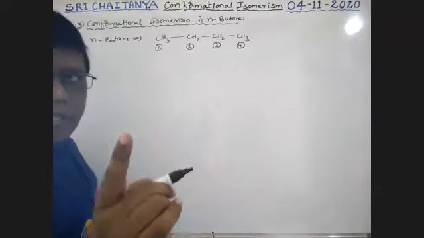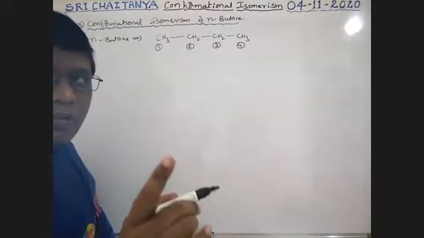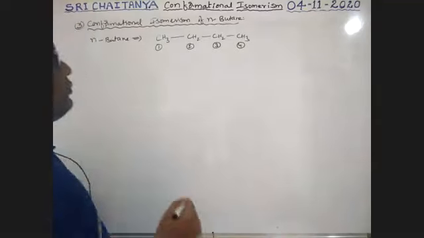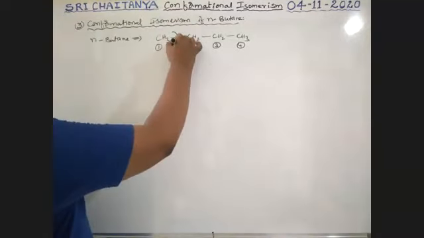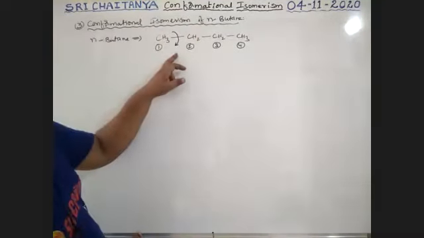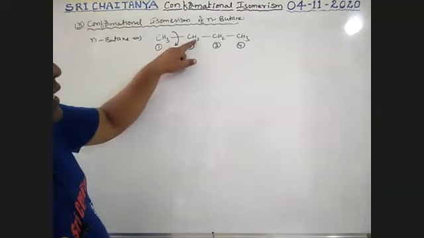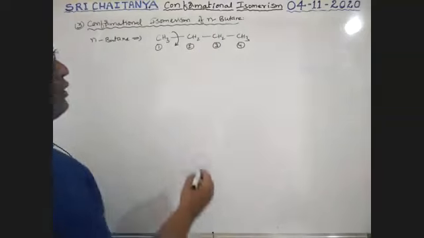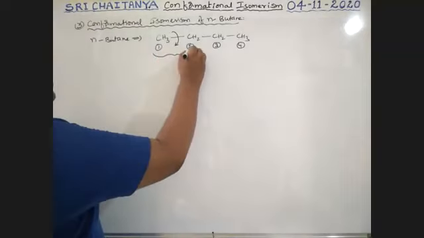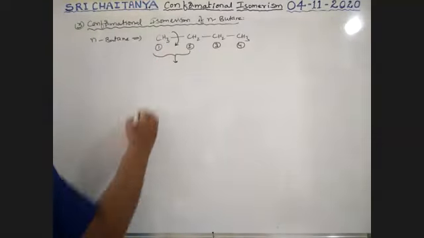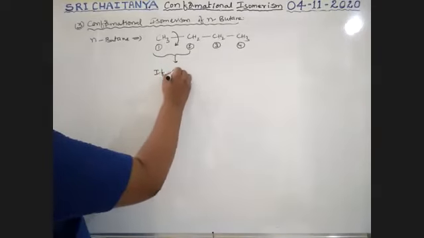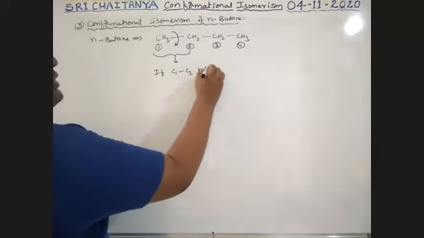If we are going to discuss the rotation around C1, C2 carbons, one carbon with methyl group, second carbon with 2 hydrogens and ethyl group. Therefore, at this position, if C1, C2 rotation is considered,